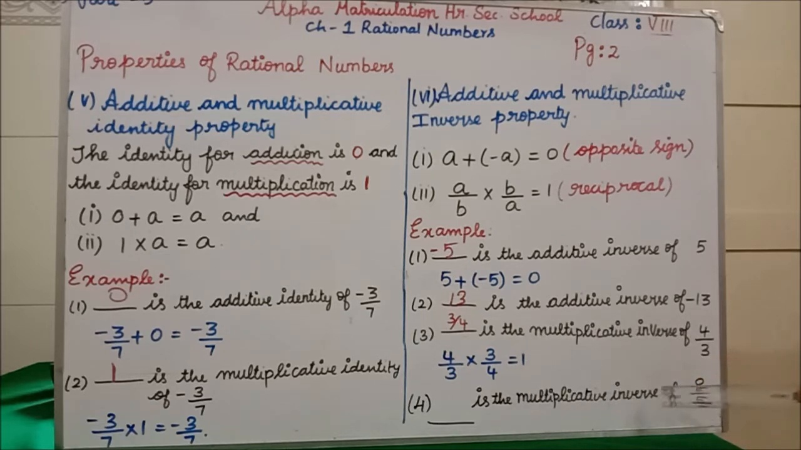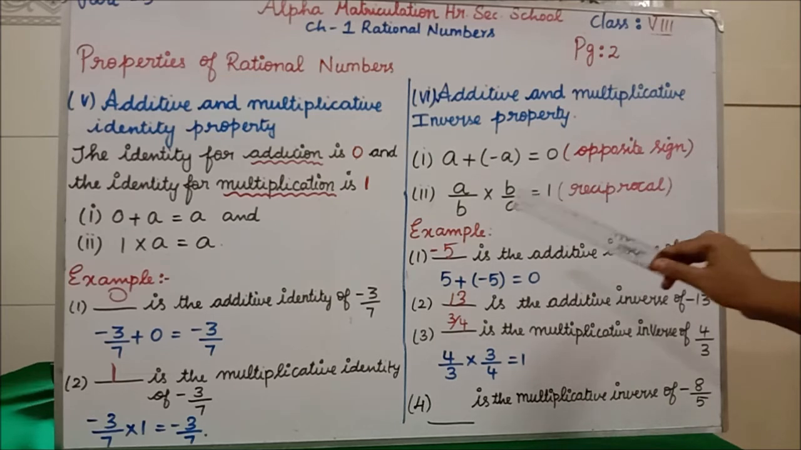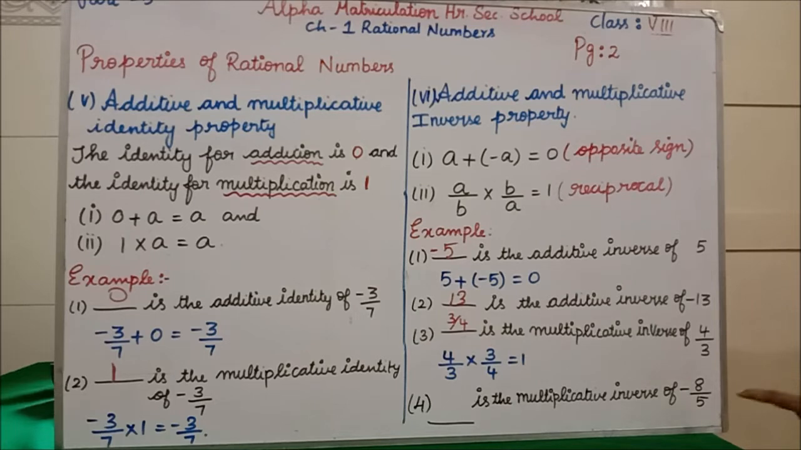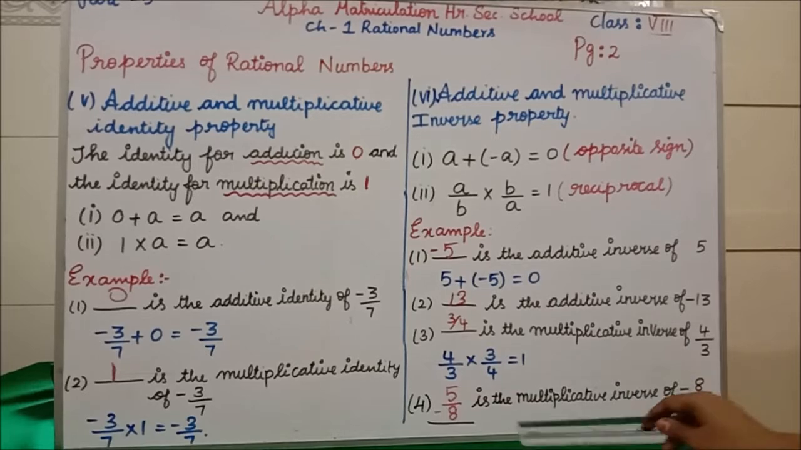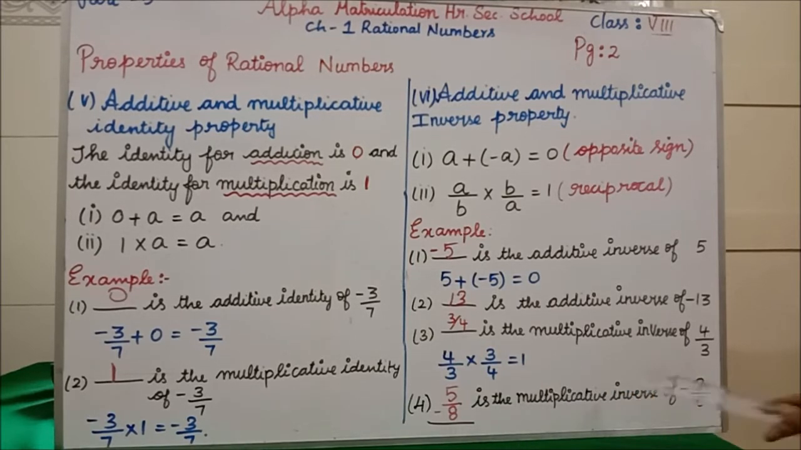Dash is the multiplicative inverse of minus 8 by 5. Students, I have told you, only for addition you have to do the opposite sign. For multiplication, you have to do just the reciprocal. See here, minus 8 by 5. How will you write your answer? 5 divided by minus 8. You have to write the reciprocal. This has to go up and this has to come down. So the answer is 5 divided by minus 8. See, I have written the answer: 5 divided by minus 8.